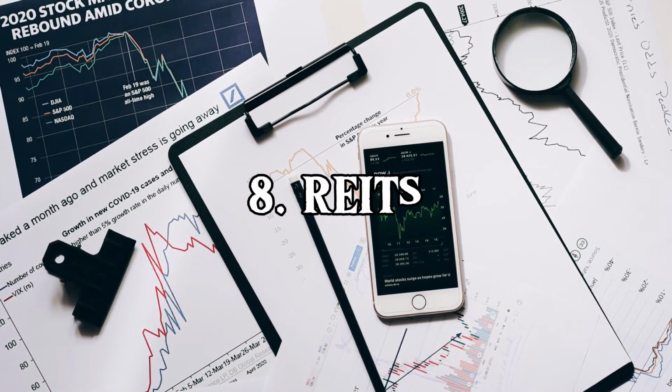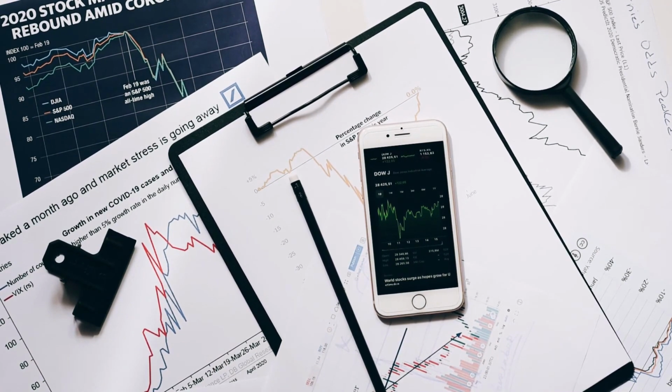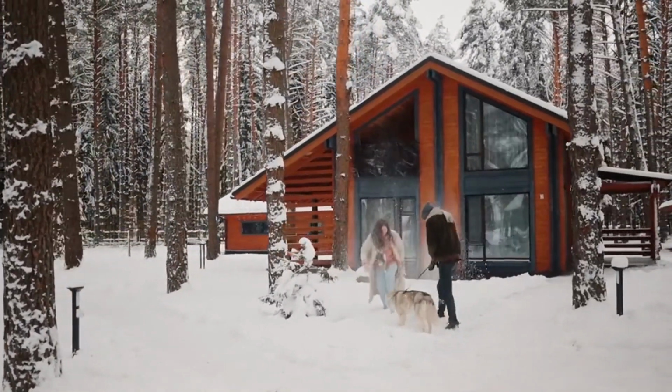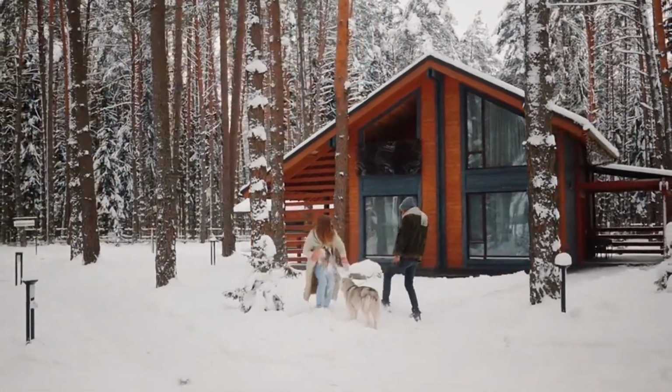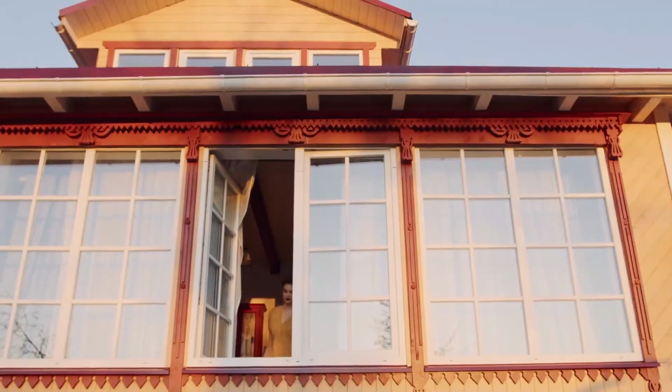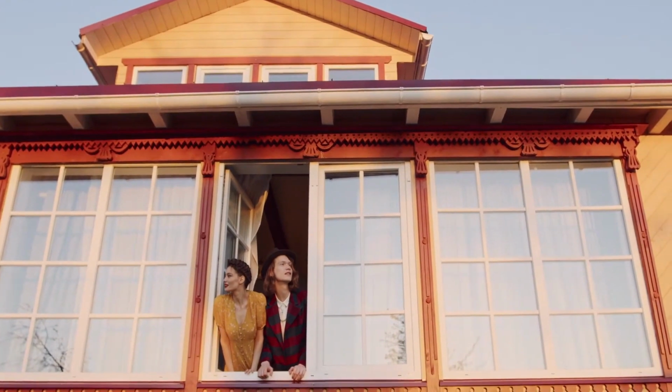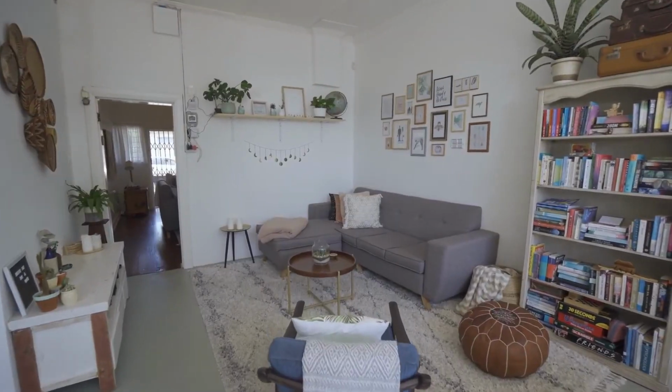Number 3. REITs. Commercial real estate, residential build-to-rent (BTR) subdivisions, and special-use buildings like data centers and cold storage facilities are just a few of the real estate assets that are invested in by real estate investment trusts, REITs, which can be privately or publicly held businesses. At least 90% of a REIT's profits must be distributed to shareholders as dividends.